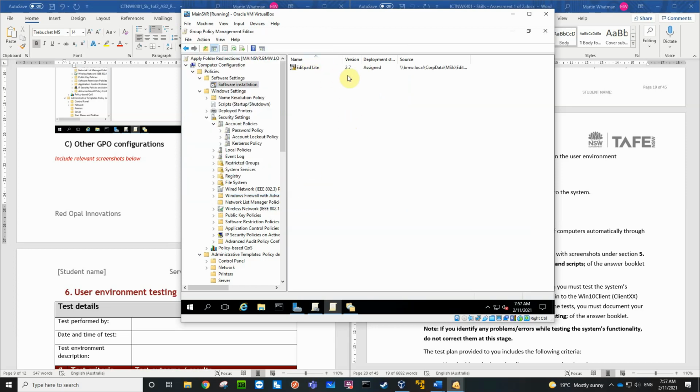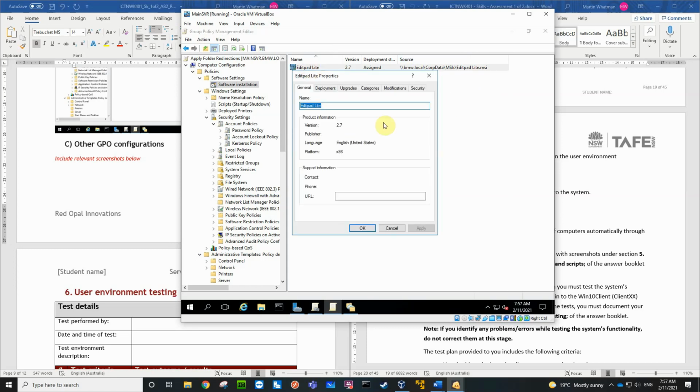So now we've got edit pad light assigned, which means it's going to deploy it, and it's coming from our DFS. It's not coming from a single server, it could be either of two servers. And it's getting that edit pad light MSI program, and it's going to deploy that. It's very tiny, this program. It deploys really, really fast. Okay, so what I want to do is